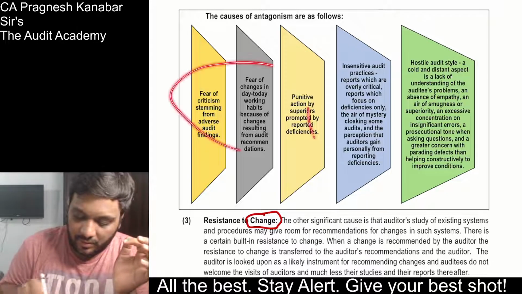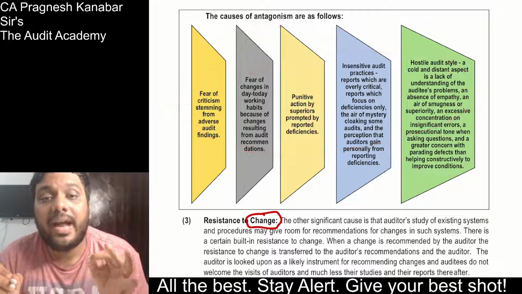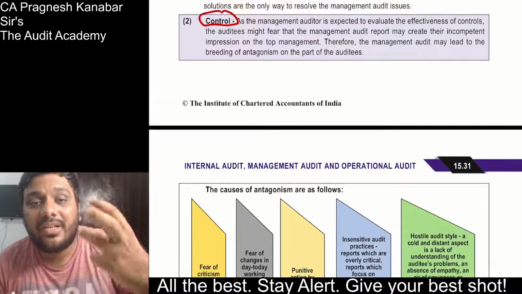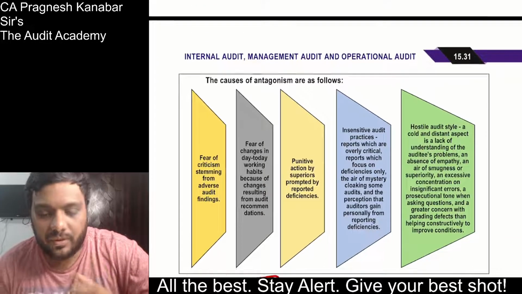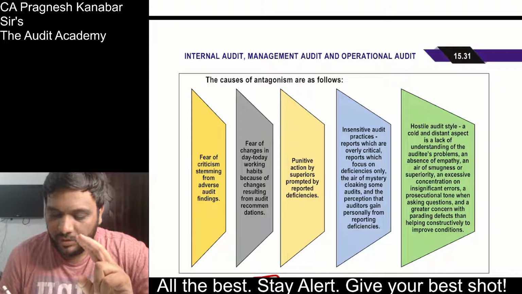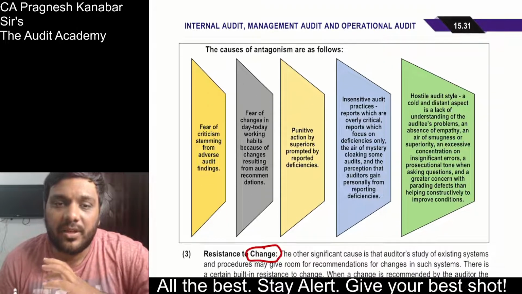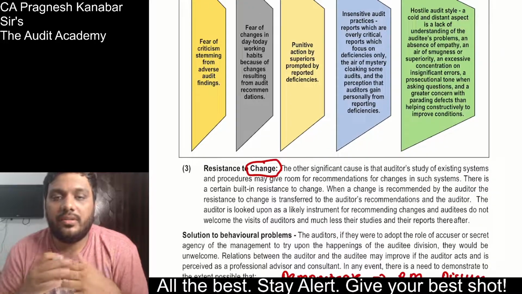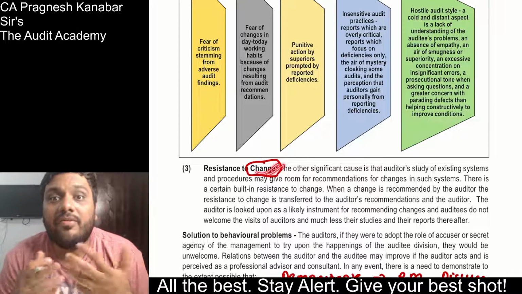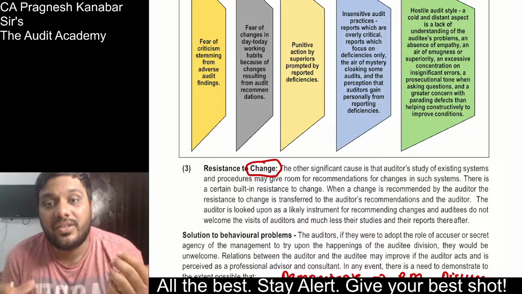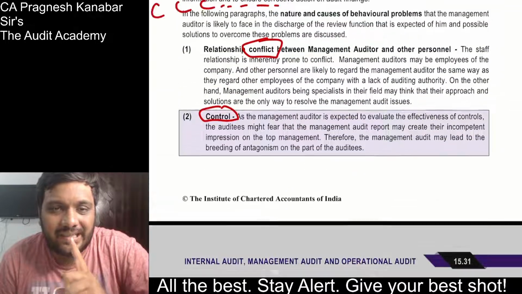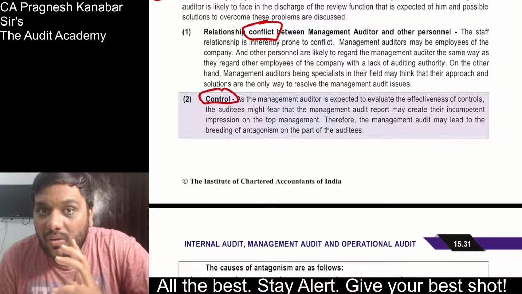So why is there a cause of antagonism? Antagonism means the anger, all right, because of which the managers see you as a control and they don't cooperate with you. So it is because of their fear. 3 points on their fear and 2 points of wrong attitude by the management auditor, correct. And then whatever changes are suggested by management auditor, the managers may not usually be comfortable with that change, and they may resist the change. That is why there can be behavioral problems. Don't forget CCC: conflict, control and change.